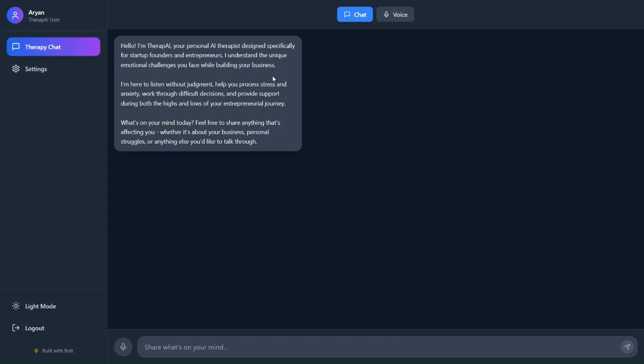One thing we have tried to do is let users say whatever they want without thinking that anybody else can see their chat. So we thought about not using a centralized database that stores all this, but only using the user's local storage. Currently you can see this is the initial message sent by AI. Now I can send a message like hi, and this gets sent to Gemini, and we can get a response.